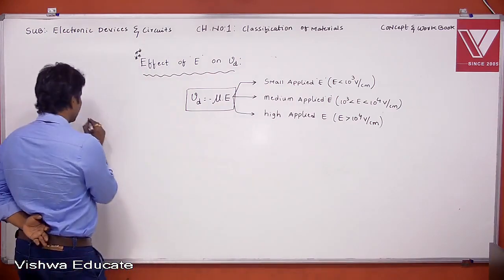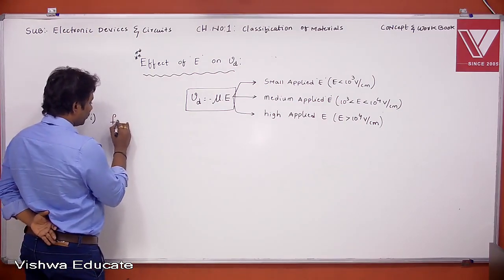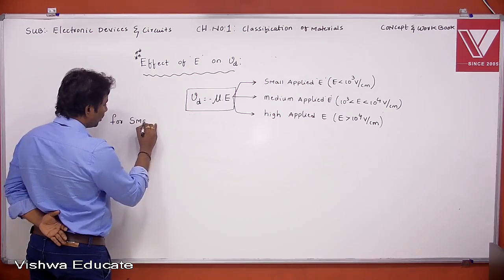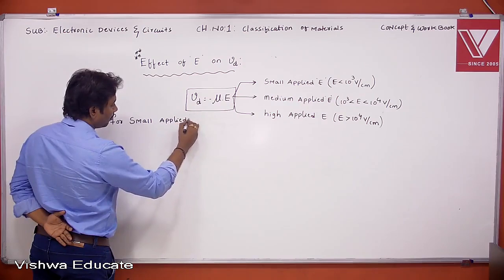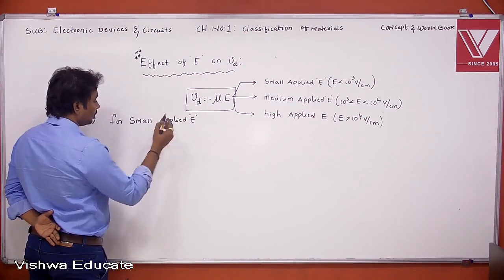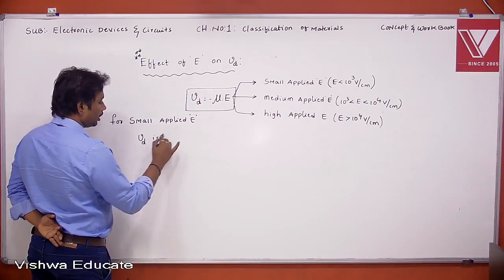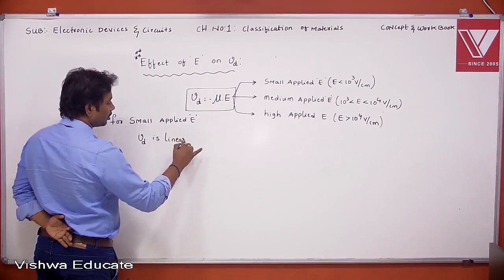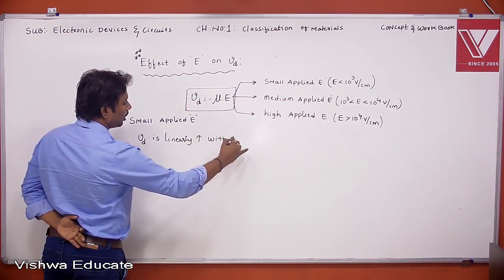The first case: small applied electric field. For small applied electric field, the drift velocity increases linearly with applied electric field.